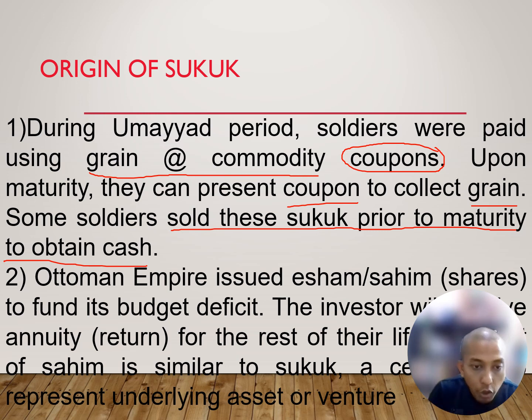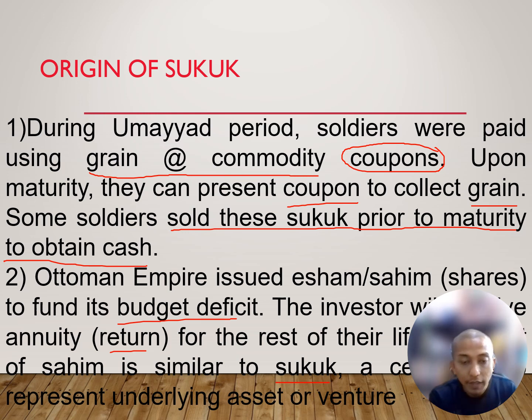Okay. So the Ottoman Empire issued Essam or Sahim, the share, to fund its budget deficit. The investor will receive the annuity, the return for the rest of their lifetime. Sahim is similar to sukuk, a certificate representing the underlying asset of a venture. This is the second history.